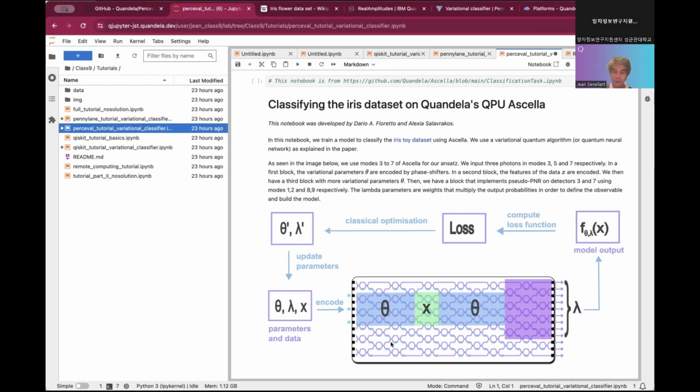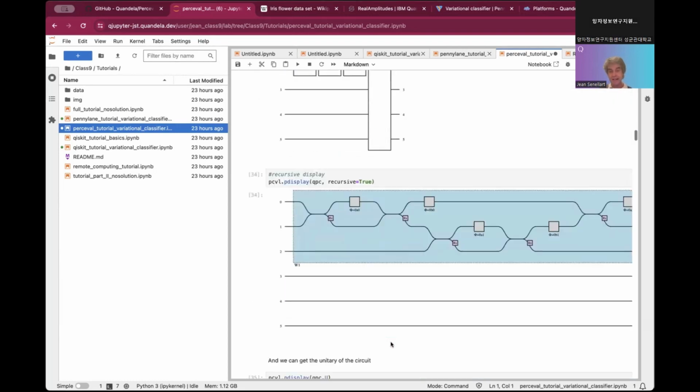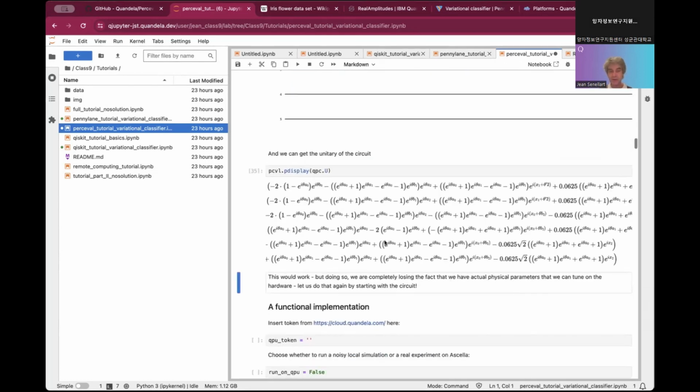So what we want when we are doing this type of VQC is to benefit from these features. Instead of using these virtual parameters that are just numbers that multiply together, there won't be a one-to-one mapping.